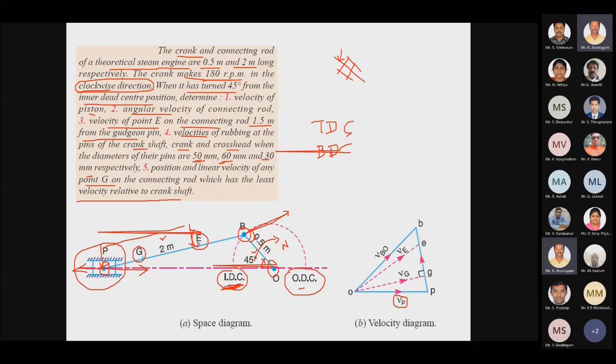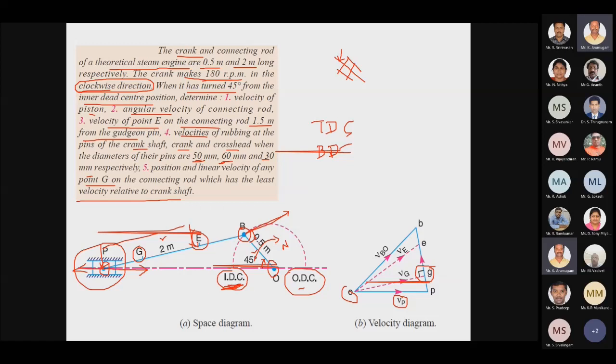This is determined by drawing a perpendicular from O to the line BP, which gives you the least velocity line. So from O we draw a perpendicular line to this BP, and this is how we have to draw.